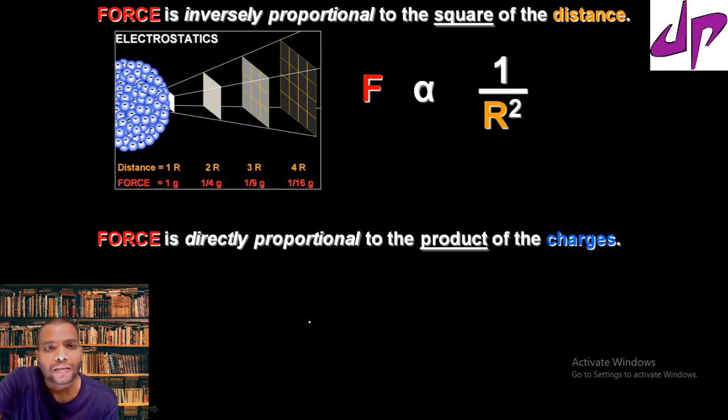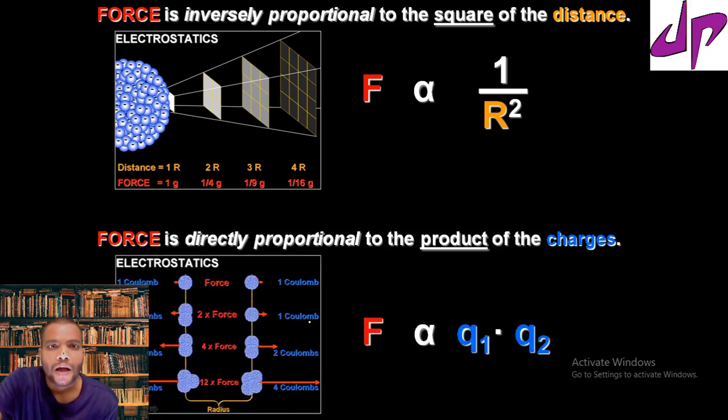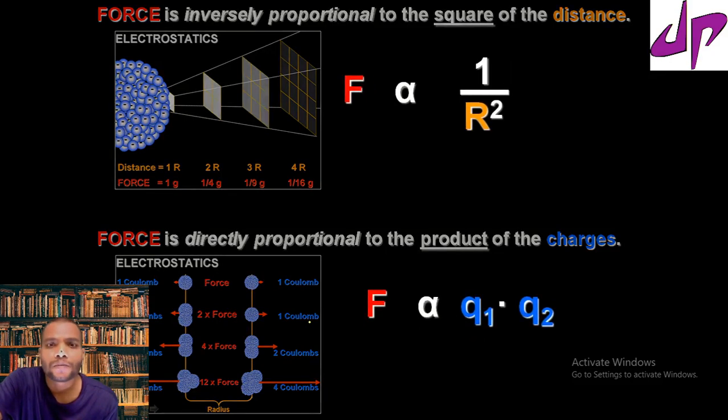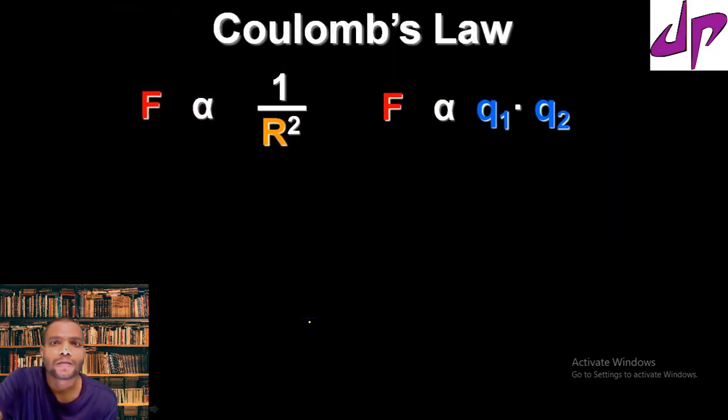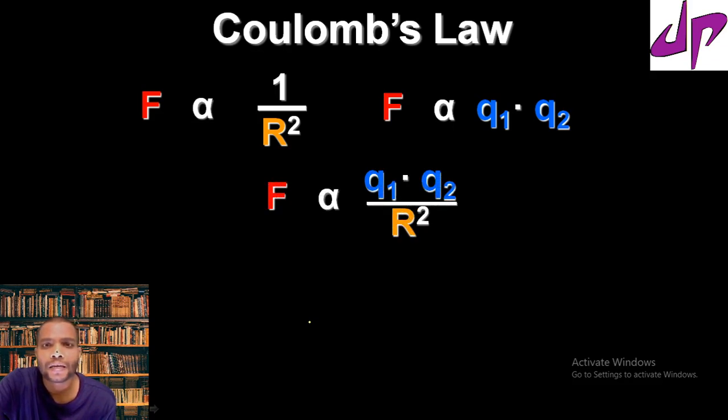By combining these two, force is directly proportional to the product of the charges and inversely proportional to the distance between them, so we write finally that force is directly proportional to Q1 Q2 by R square.